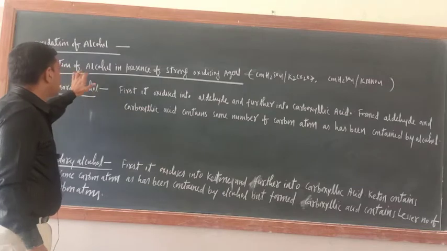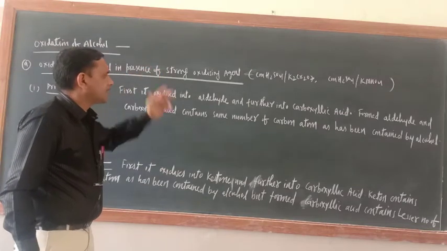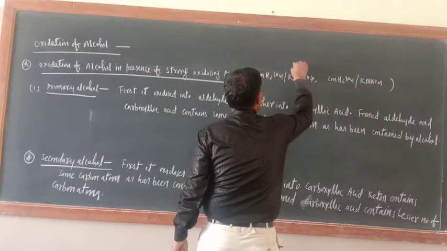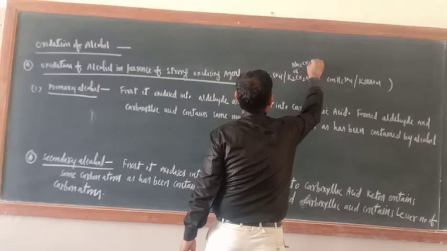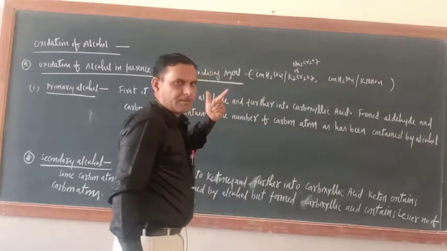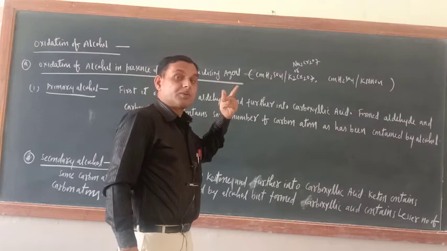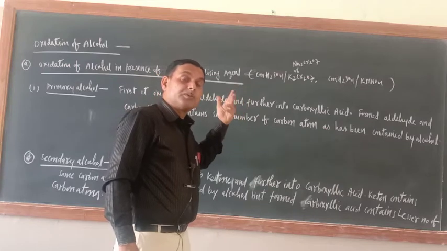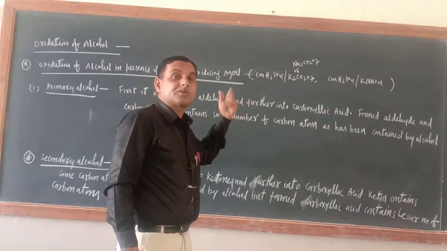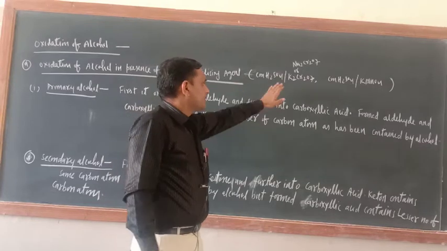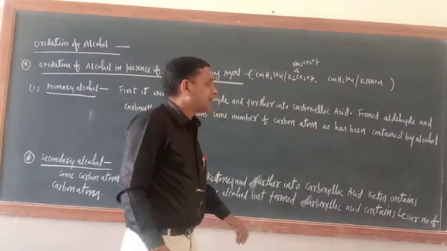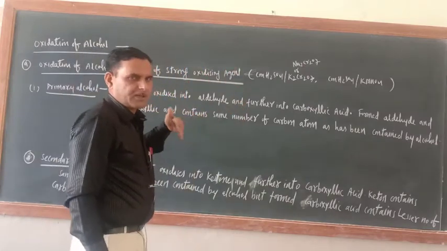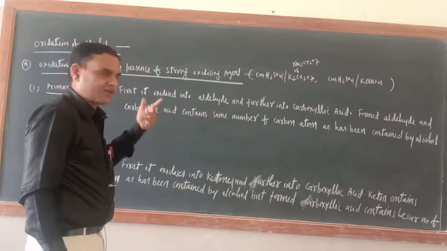Here I wrote oxidation of alcohol in the presence of a strong oxidizing agent. The strong oxidizing agent is this one only. In place of K2Cr2O7 you can take Na2Cr2O7, no problem at all. Once we discussed where K2Cr2O7 should be used and where Na2Cr2O7 is used. Na2Cr2O7 should be used in organic chemistry and K2Cr2O7 should be used in volumetric analysis. So instead of K2Cr2O7 we should have taken Na2Cr2O7. If you write K2Cr2O7 it doesn't make much difference, because this is also an oxidizing agent.